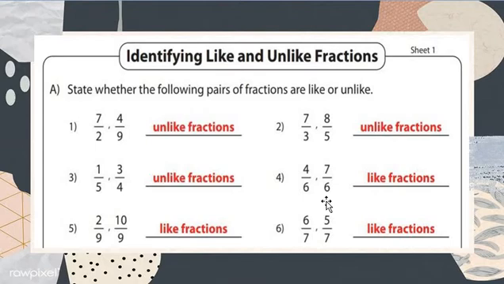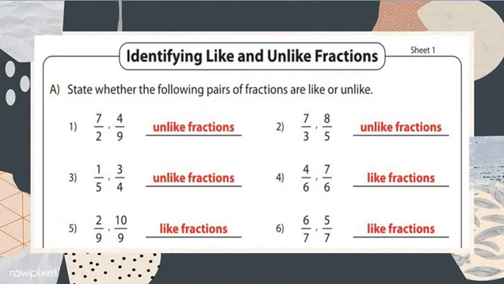That's why it is the same denominator, so it is called a like fraction. Understood, my dear students? In question number 4, both denominators are the same, that's why we call it a like fraction.